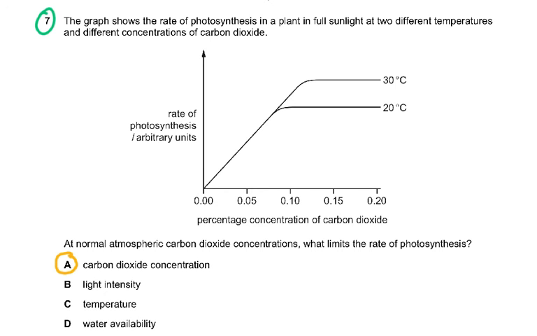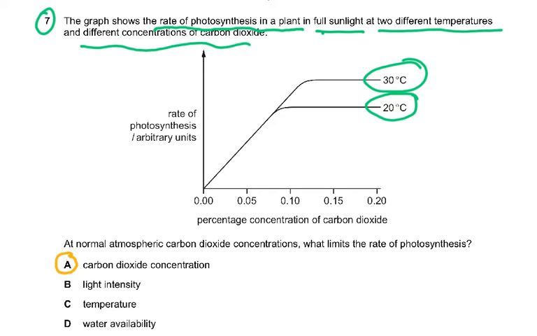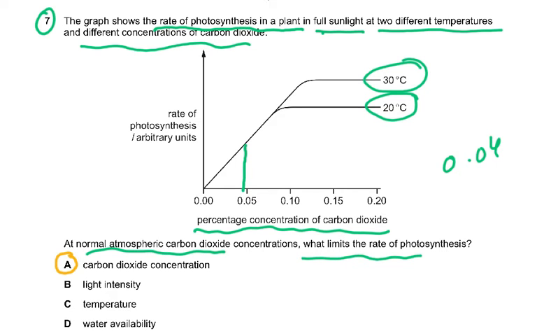Now coming to question number 7, the graph shows the rate of photosynthesis of a plant in full sunlight at two different temperatures and different concentrations of carbon dioxide. Now it says at normal atmospheric carbon dioxide, that's about 0.04, so that would be somewhere here. What limits the rate of photosynthesis?